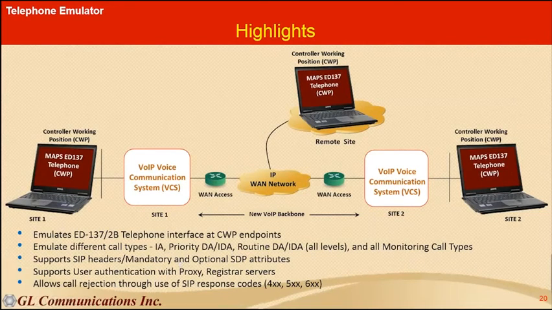Again, we support all the SIP headers and mandatory SDP parameters here, and we can even do the authentication with proxy and registrars. And one more important feature is when a call is incoming, we can forcibly reject that call using different SIP codes. This is to test how the other end or the device under test will behave if we forcefully reject the call.